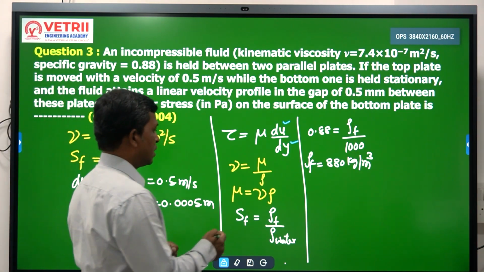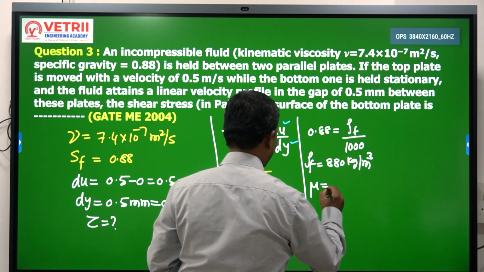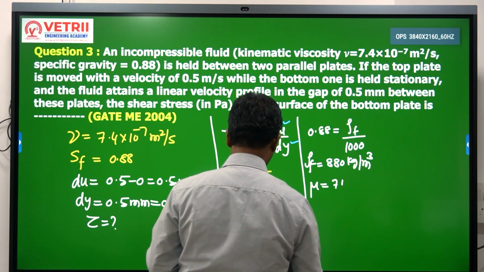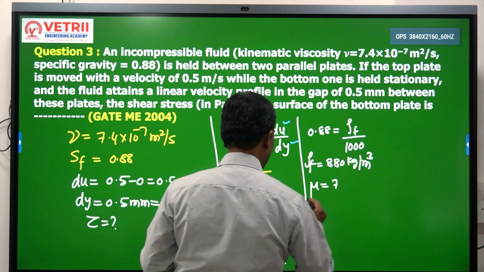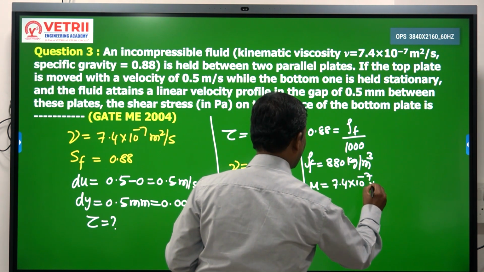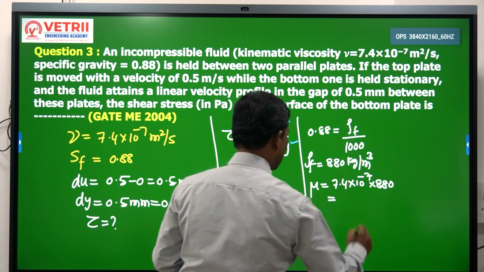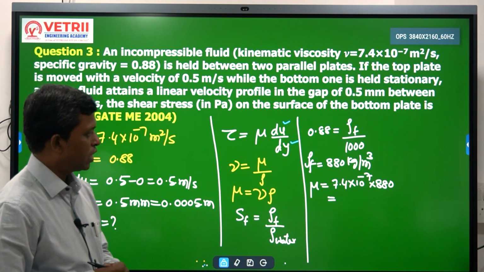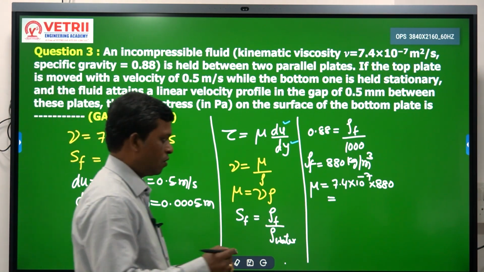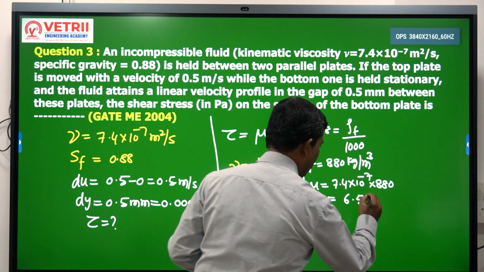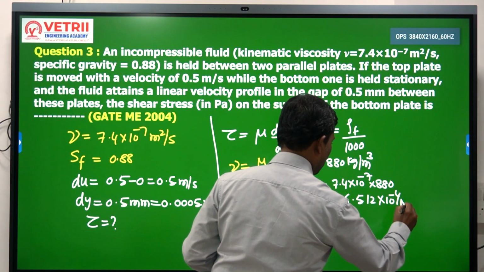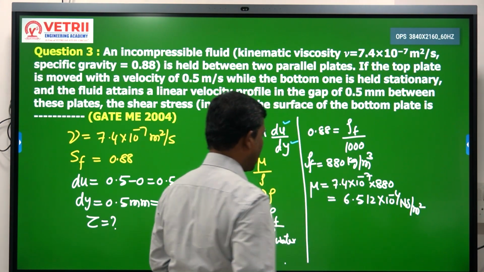Once we get this, calculate the value of mu, that is nu into rho: 7.4 into 10 power minus 7 into 880. How much do we get? 6.51 into 10 power minus 4. We got the value of mu.